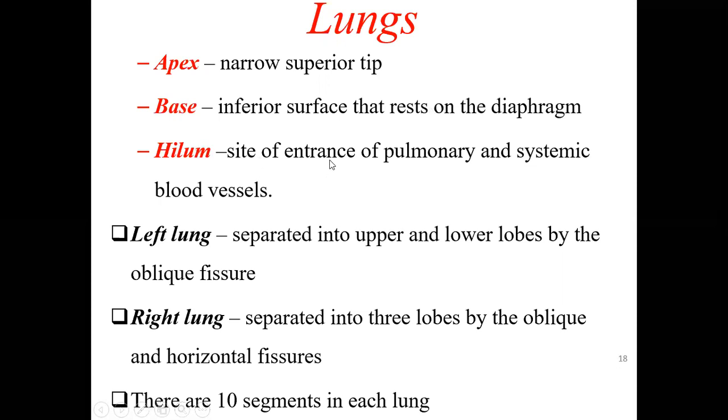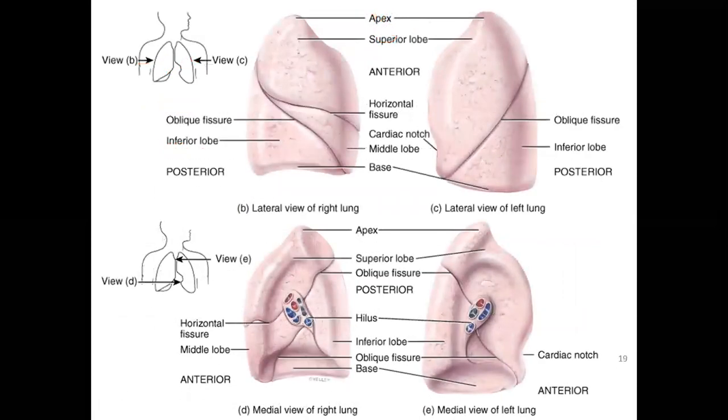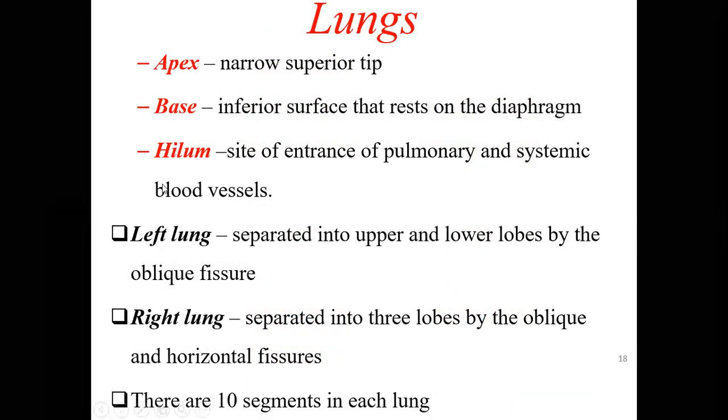Then the hilum, site of entrance of the pulmonary and systemic blood vessels. This is the apex here, and this is the base, and this is the hilum. So hilum is the site of entrance of the pulmonary and systemic blood vessels, nerves, as well as even the bronchi.